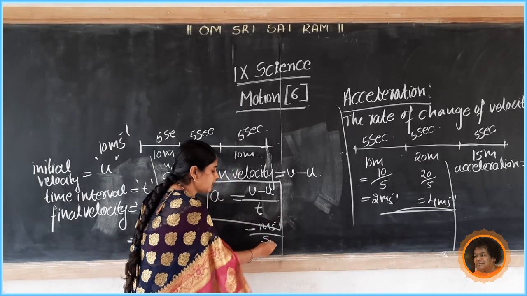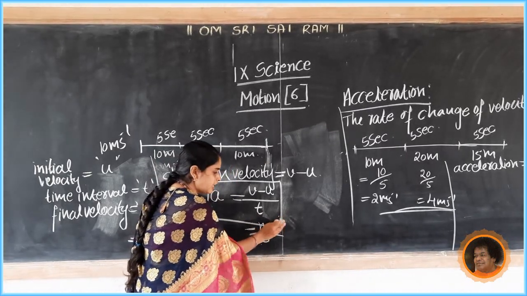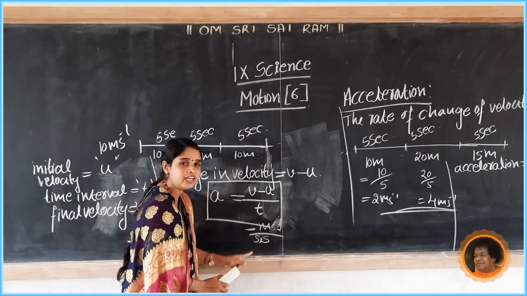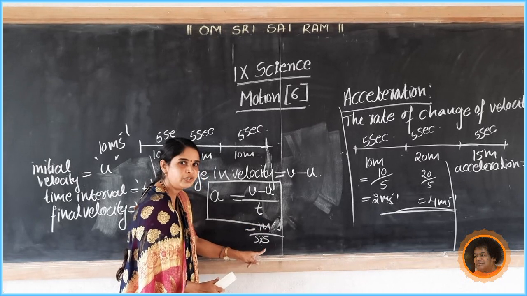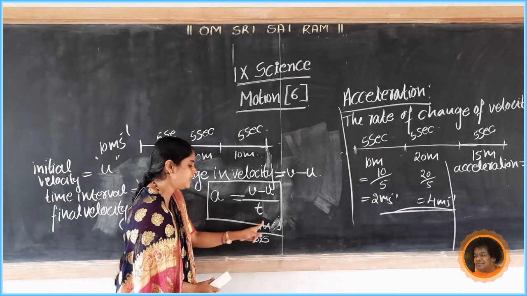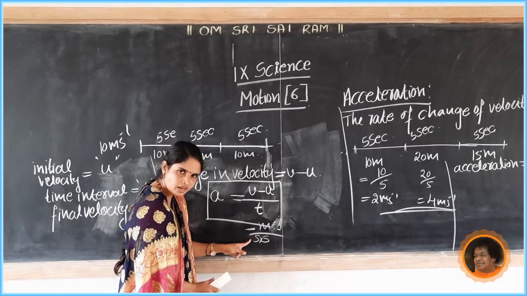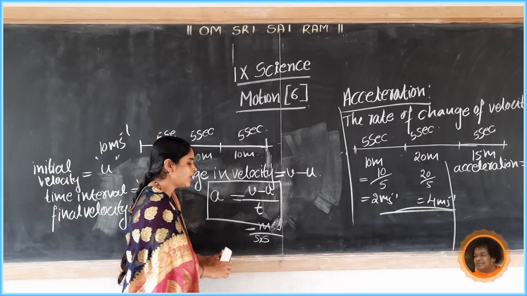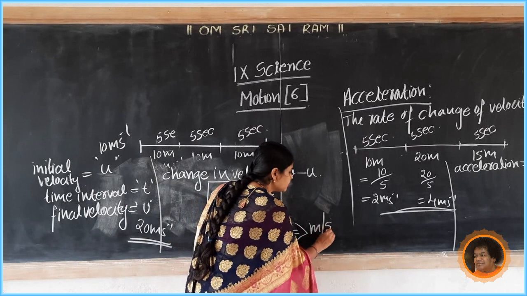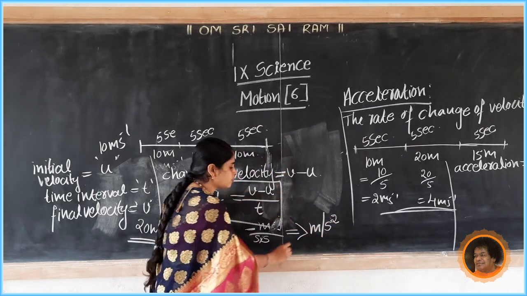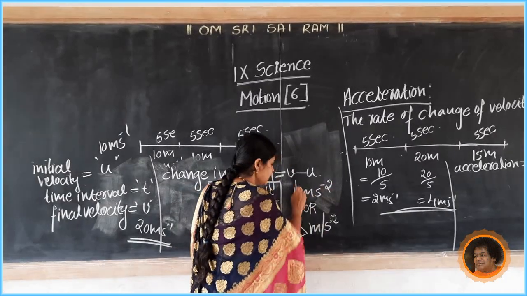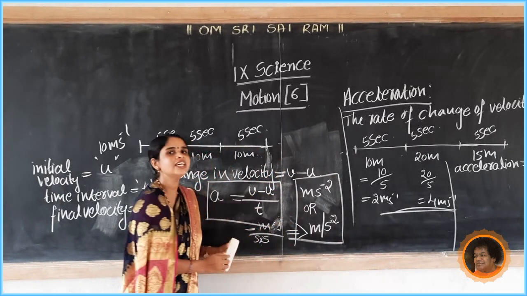So meter per second divided by second, meaning meter divided by second into second, meter per second square. So the SI unit of acceleration is meter per second square. Write it like this. It is the SI unit of acceleration.